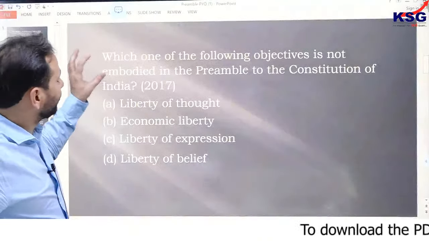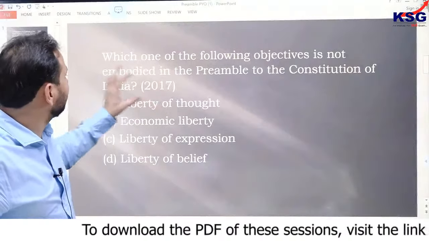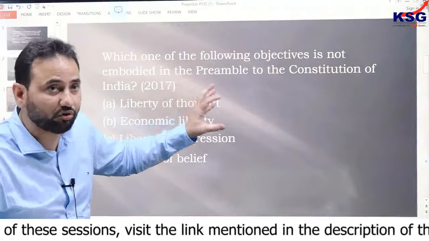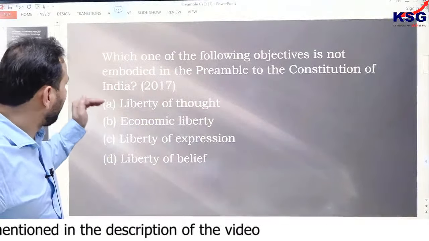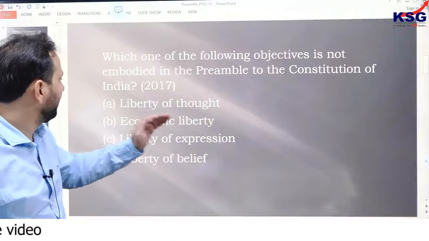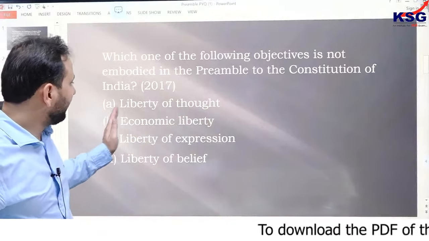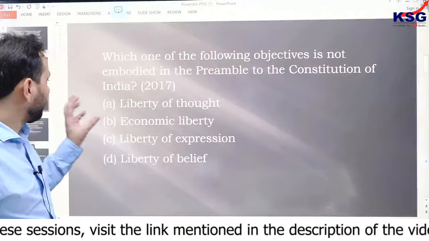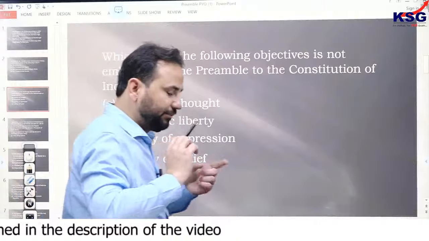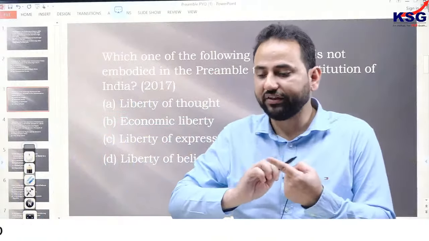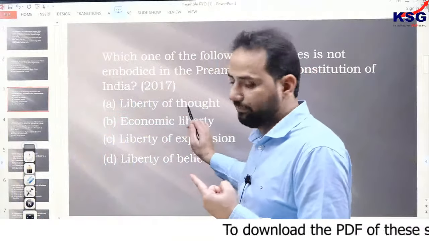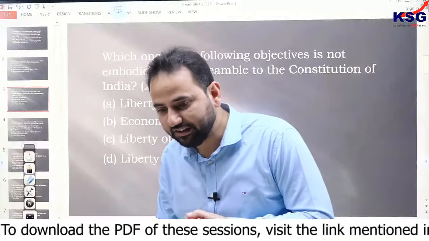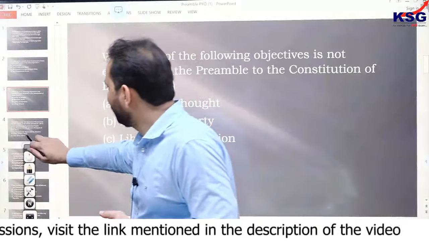It's really interesting. Let's come back to the question again. So the question is: which one of the following objectives is not embedded in the preamble to the Constitution of India? Liberty of thought, expression, belief, faith and worship. Economic liberty, liberty of expression, liberty of belief. So when you talk about this liberty, then the concept is liberty of thought, expression, belief, faith and worship. There is no concept of economic liberty as mentioned, so the answer is B only. Let's come back to some more questions.